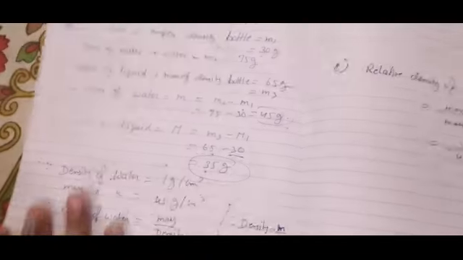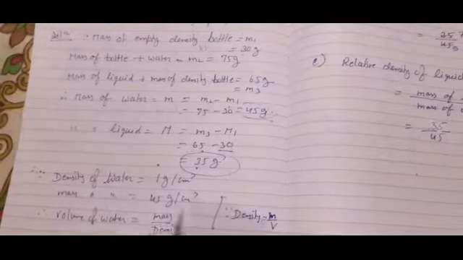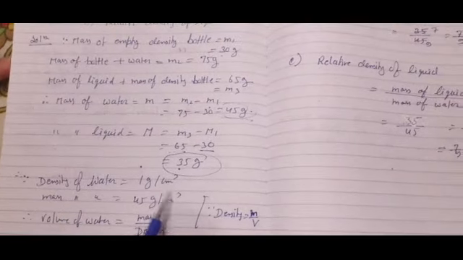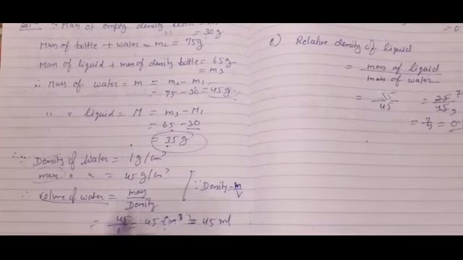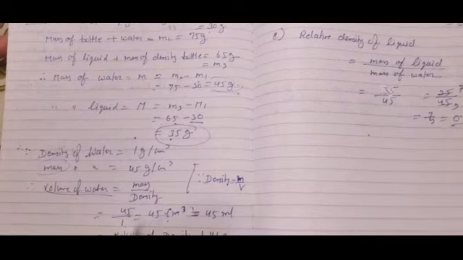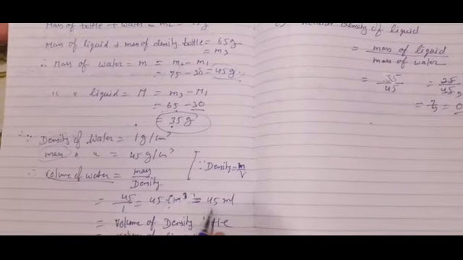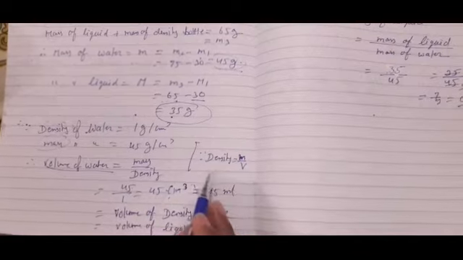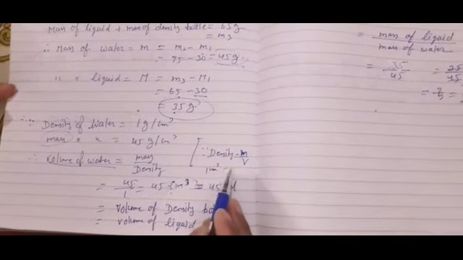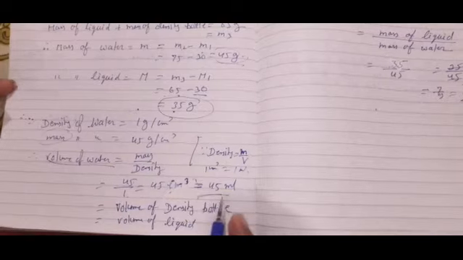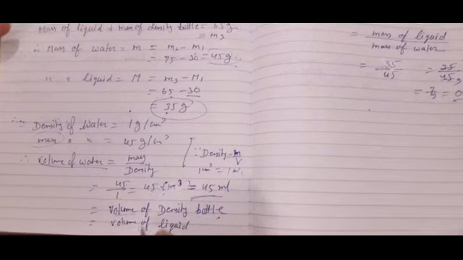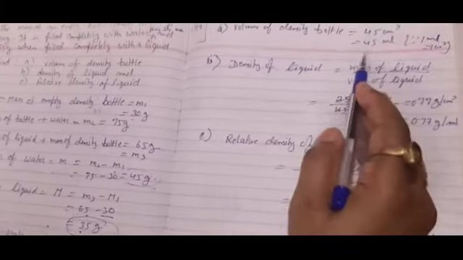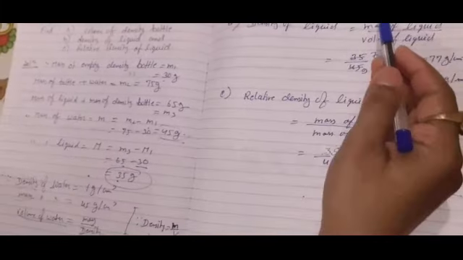In density bottle, density of water is 1 gram per centimeter cube. Mass is 45 gram. With the help of density and mass, we will get the volume of water. So we put the value 45 by 1, so 45 centimeter cube, that is equal to 45 ml, because we know that 1 centimeter cube is equal to 1 ml. So what is the capacity of the container? This is the capacity. 45 ml is the volume of density bottle, and that is also equal to volume of liquid. So we now got the volume of density bottle, that is 45 ml.